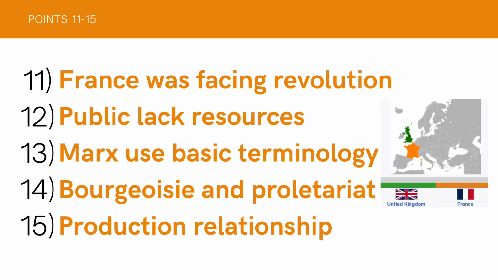And the next is that France was facing revolution. France was a neighboring country to Britain, and it was facing revolution in 1848. That was the feature of Europe. Revolution was also emerging in the rest of Europe. Next is that the public lacked resources. In the period of Marxism, the general public didn't have many resources to live a satisfactory life. Everything was in disarray. Karl Marx used basic terminologies that show the beliefs of Marxism and show that Marx had concepts about the condition of the poor working class. It means the working class was supporting him.